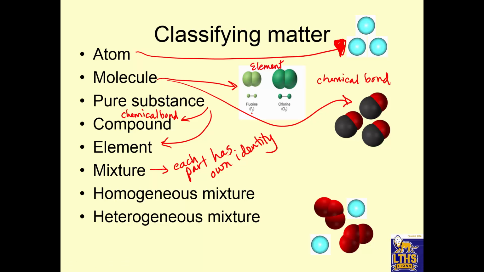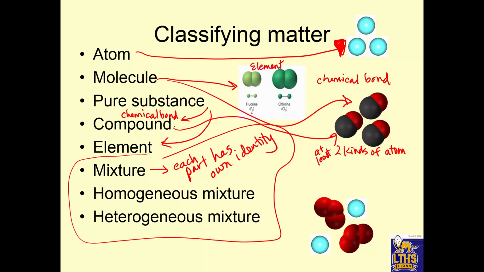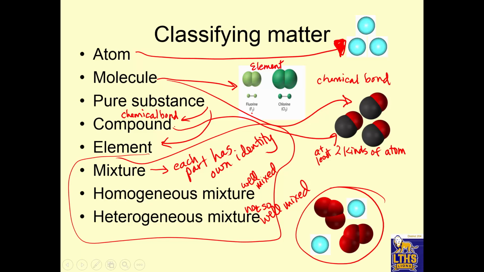So what's the difference between a molecule and a compound? Well, a compound has to have at least 2 different kinds of atoms, whereas a molecule just has to have 2 atoms bonded together. Okay. So then there's 2 kinds of mixtures. A homogeneous mixture is well mixed, and a heterogeneous mixture is not so well mixed. You can see the parts. Okay. So matter can be classified. If I looked at all this together, it'd be a mixture, and then it's evenly distributed, so it's pretty well mixed, so it's homogeneous.